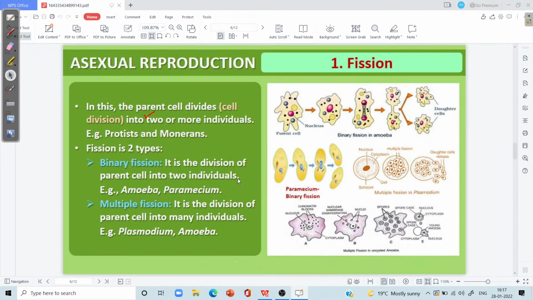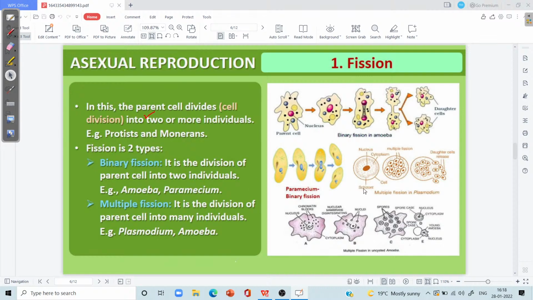If a bacterium is allowed to do binary fission for 24 hours continuously, then a single bacterium can generate approximately 4.7 into 10 raised to 21 descendants. So hence it is also a common mode of multiplication in the bacterial cells as well. And due to binary fission, the bacteria are said to be immortal. That is, there is no natural death in the bacterium.